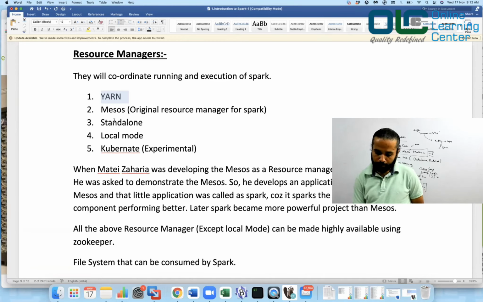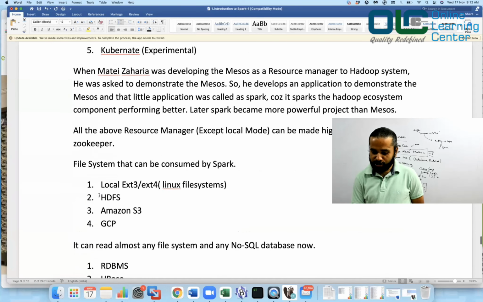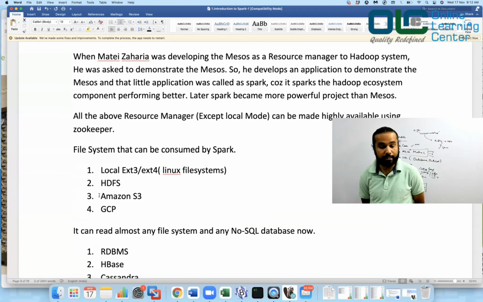Now it's very interesting for us to understand that when Matei Zaharia was developing Mesos as a resource manager for the Hadoop system, he was asked to demonstrate the power of Mesos. So he wrote a small code just to justify that Mesos is a good project.